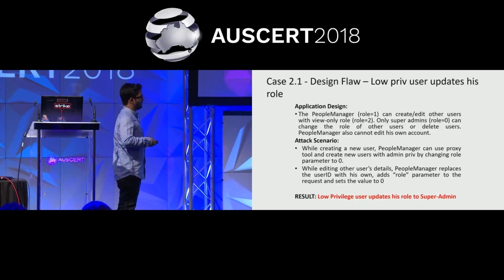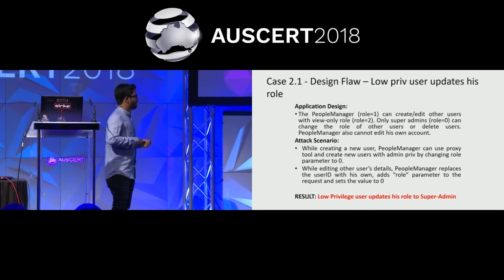In the first case, at least if there is a logging mechanism, the application owners may know that a new user has been created with admin privileges. But in the second scenario, there is no logging because there is no state change. He is just editing his own details. So there was no logging. In the first scenario, there was a kind of logging that can be acted on: looking at the log, they can understand a new user was created, and stop the user. But in the second scenario, a people manager edits his own role and makes himself admin, so there is no way of tracing this.